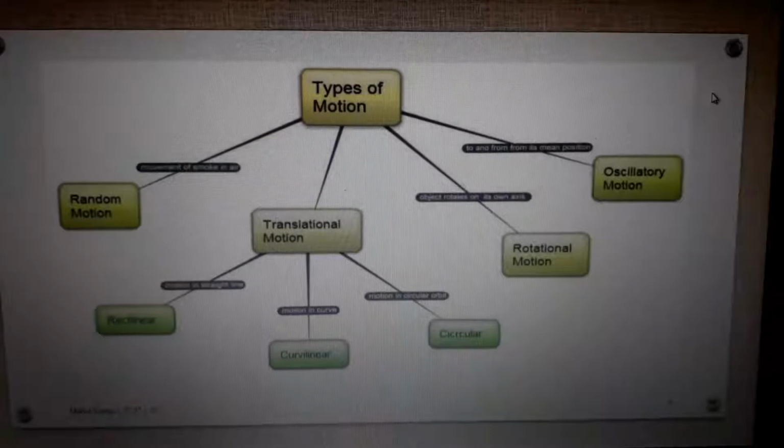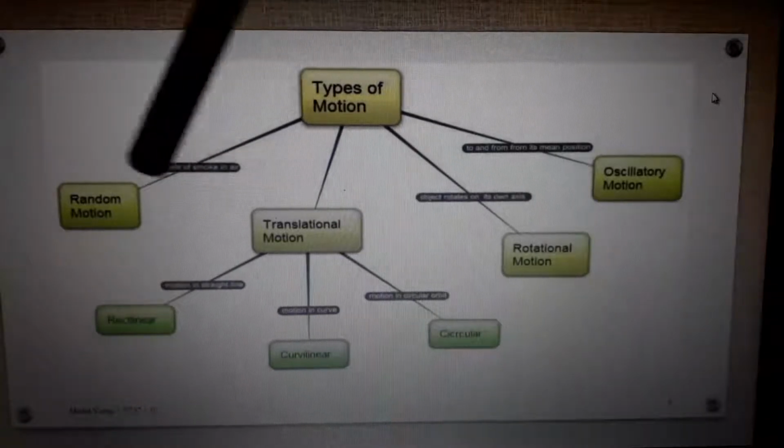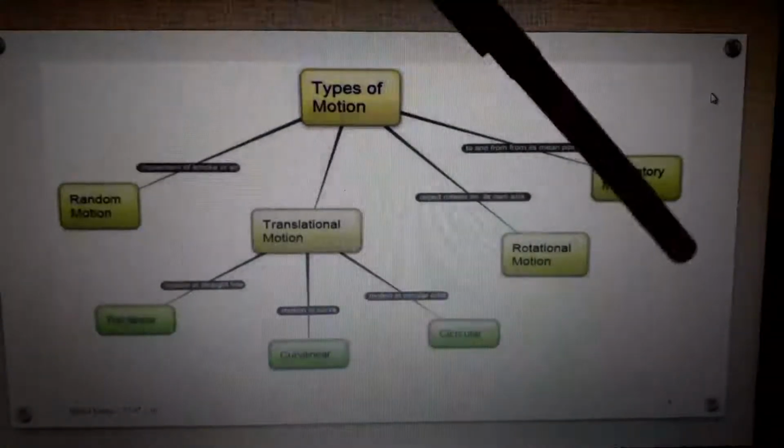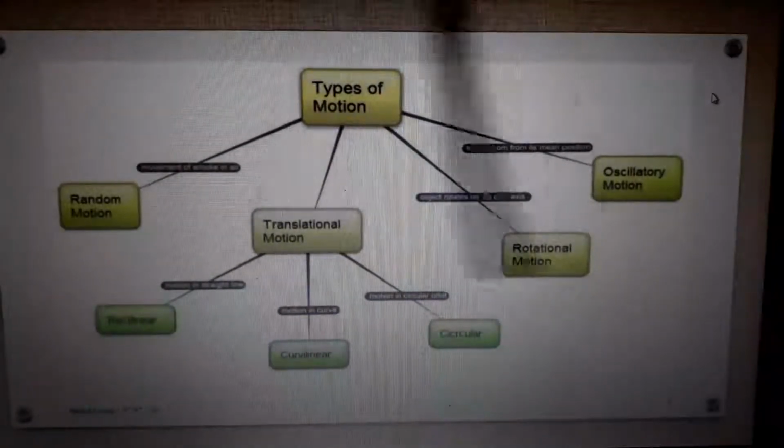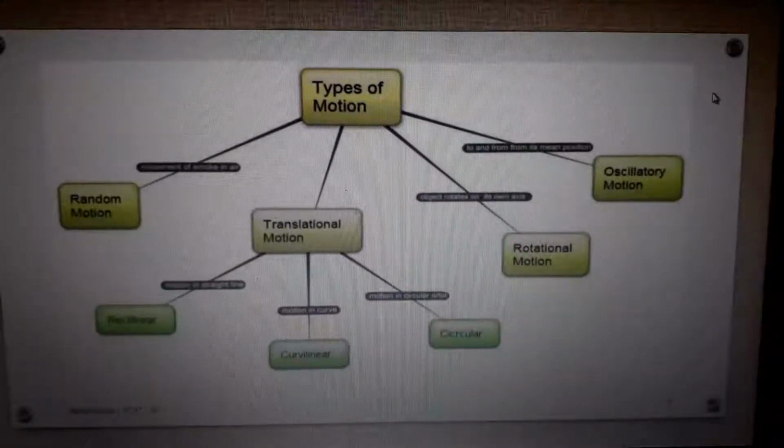And oscillatory motion, the motion of a pendulum, like to and fro, from one point to another and again repeating. So to and fro motion is called oscillatory motion. In future physics classes, you will study each and every type of motion in huge detail. That is a very easy part afterwards, not now anyway.